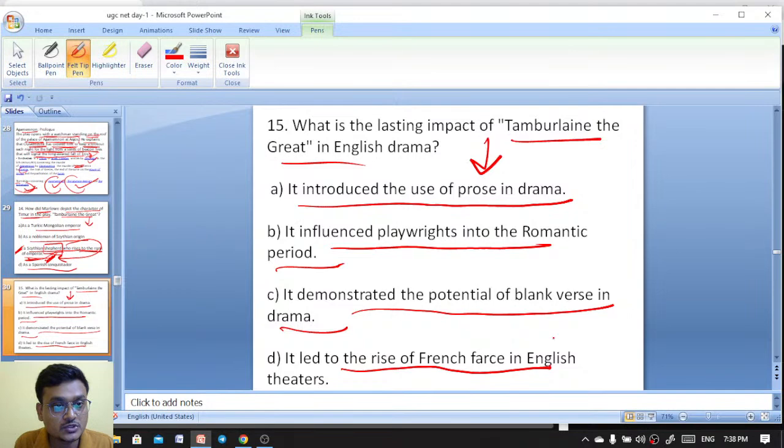So what is the lasting impact of Tamburlaine the Great? Excellent. It demonstrated the potential of blank verse in drama. Excellent. Okay, definitely. Books for UGC NET, definitely. It demonstrated the potential of blank verse in drama.